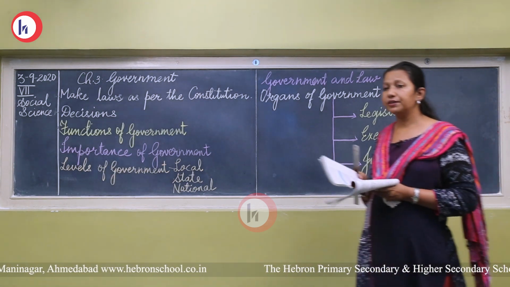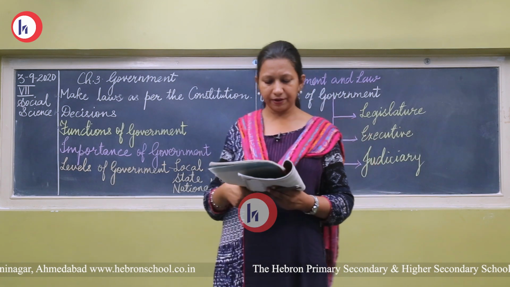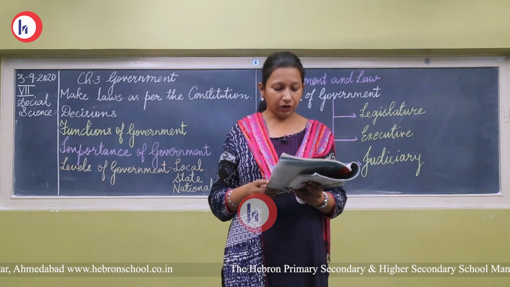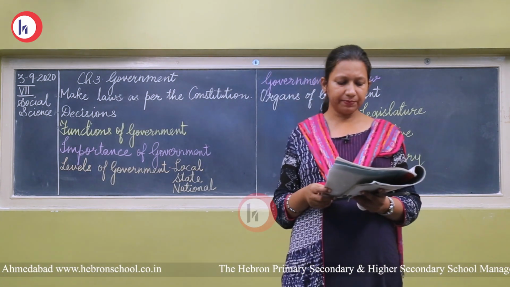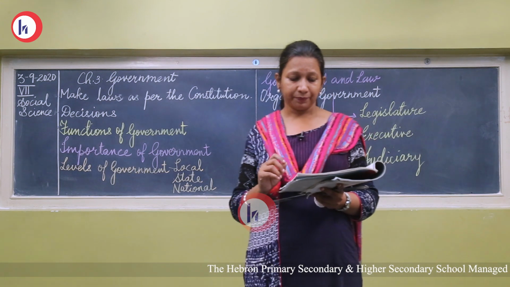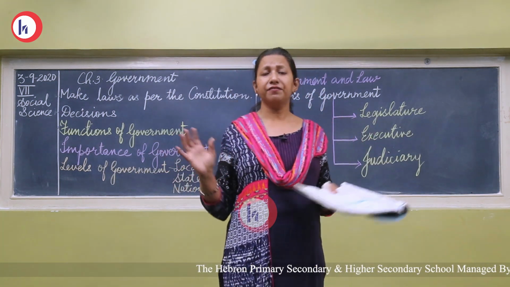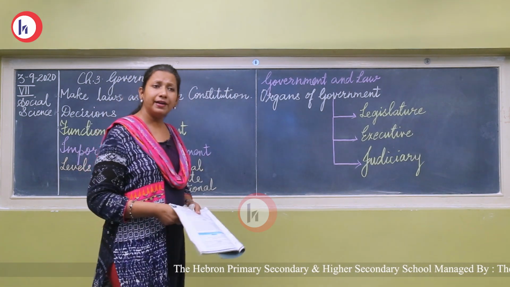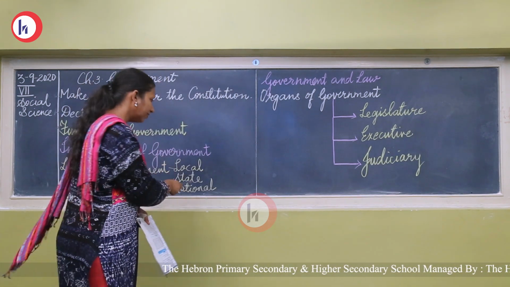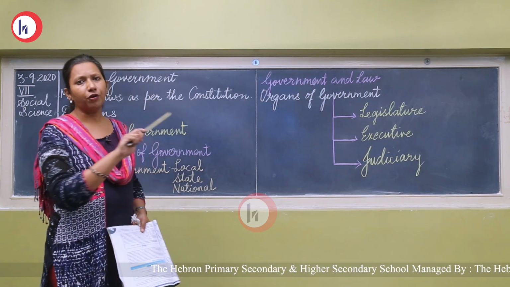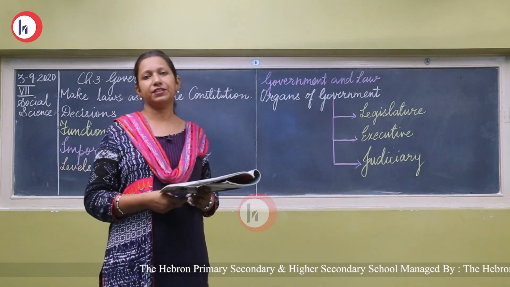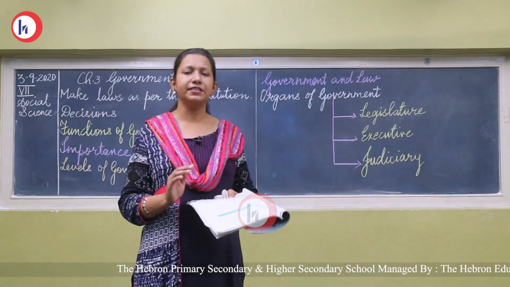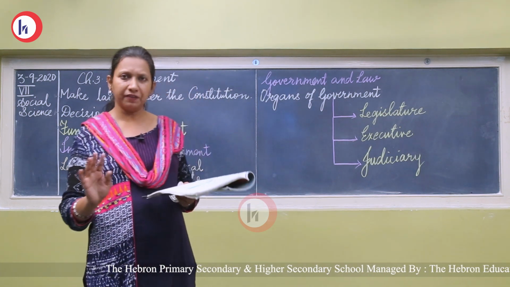Now, as you know, our country is not made up of a single state, right? India is a vast country which is combined into different states, and the constitution has made India a union of states for smooth functioning and administration. Why do all these states have to be combined and controlled by a national level government? Whatever decision the national level central government makes has to be followed entirely by all the states of India. So the Constitution has combined all the states into the Union of India for smooth functioning.